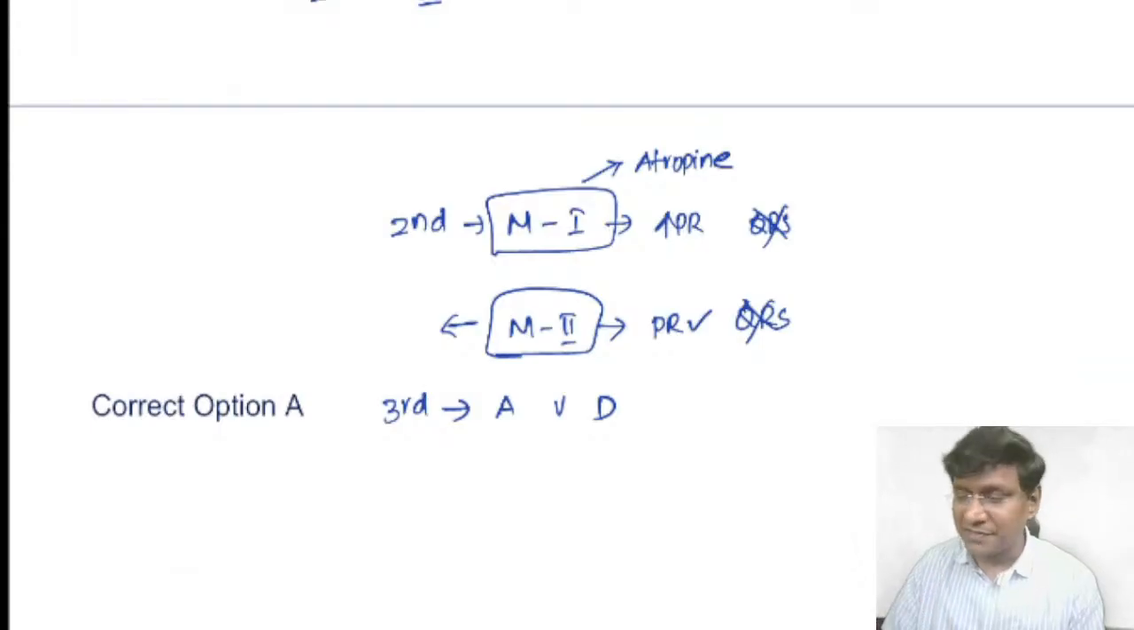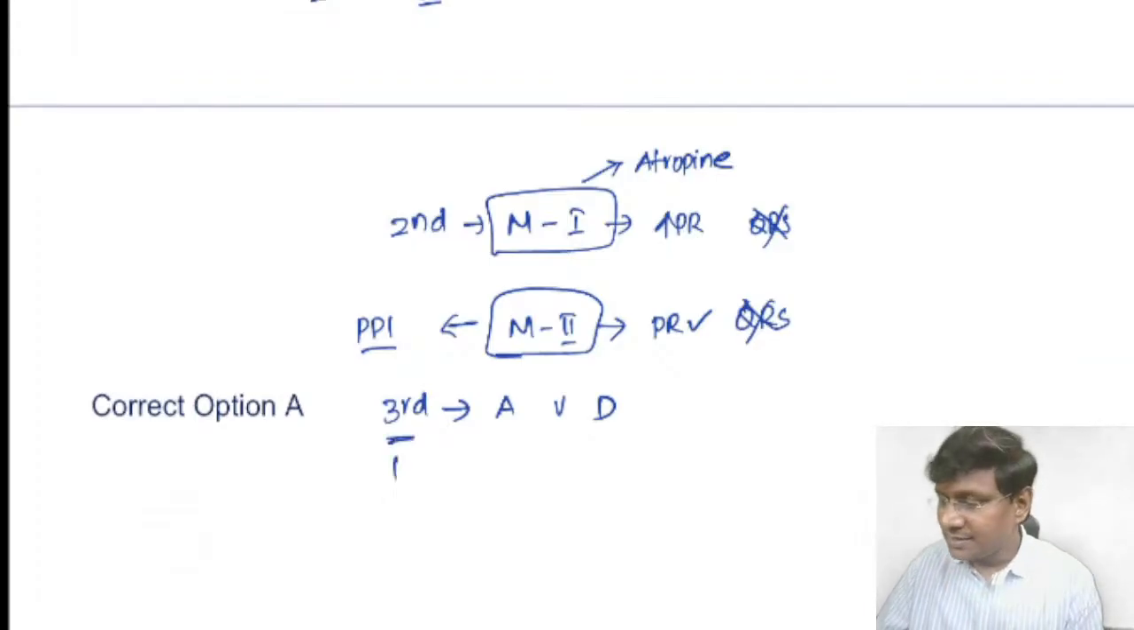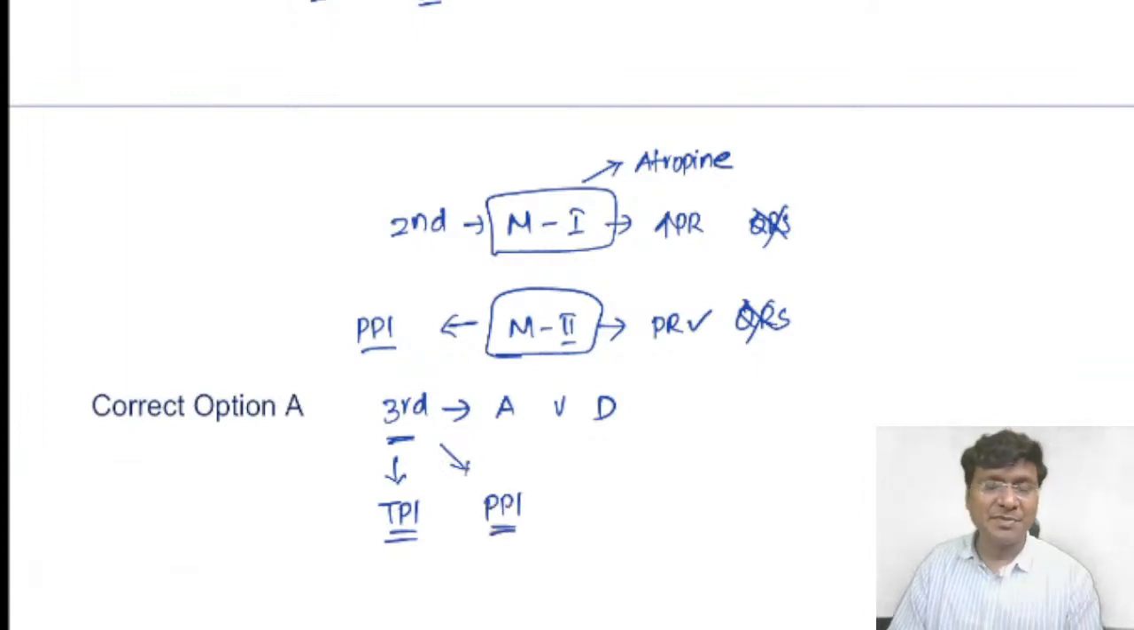And at any point of time, they will require permanent pacemaker insertion as well, depending upon the underlying etiology. And in case of the third degree AV block, the immediate treatment that you need to do is temporary pacemaker insertion. And following that, depending upon the underlying etiology, the patients may require permanent pacemaker insertion as well.